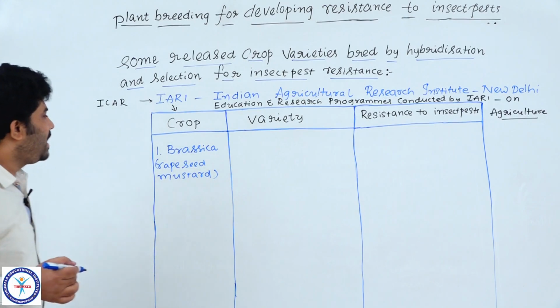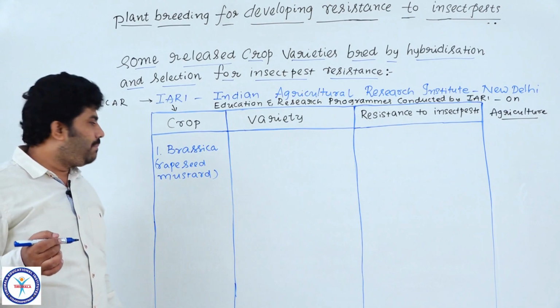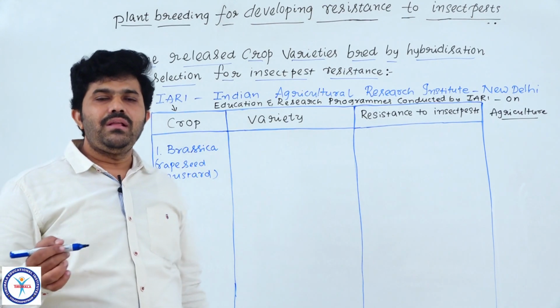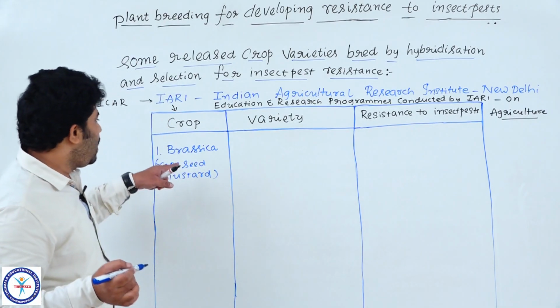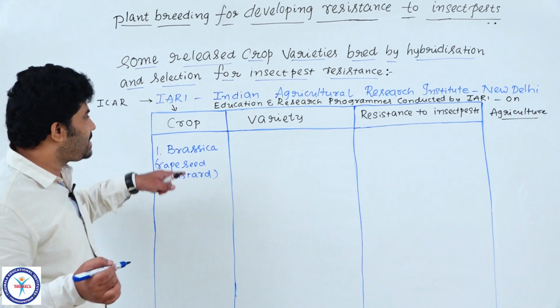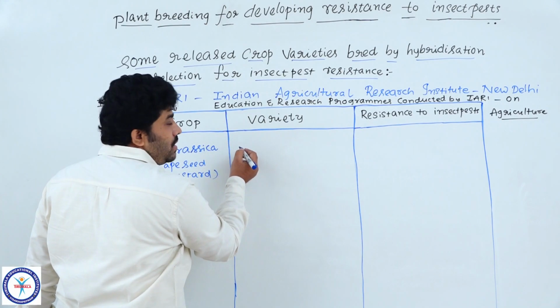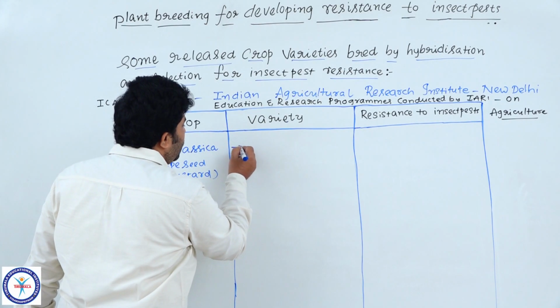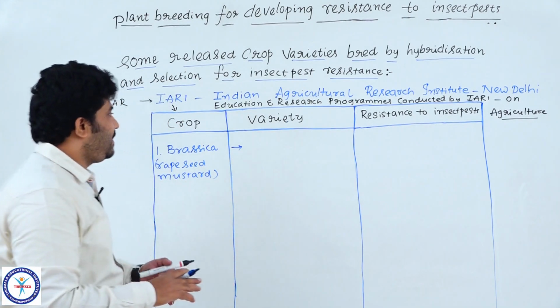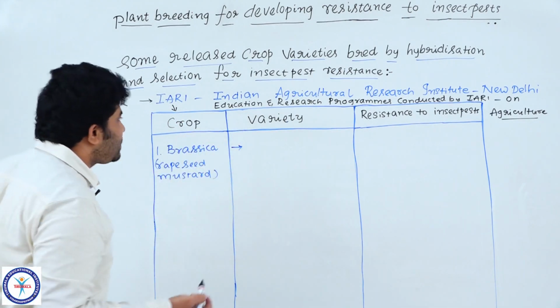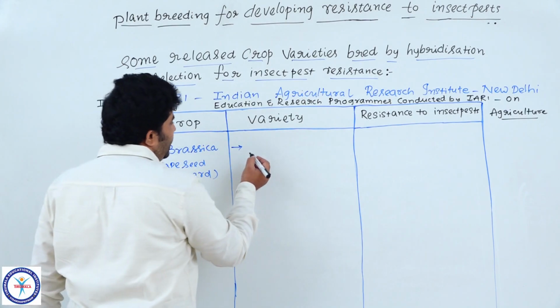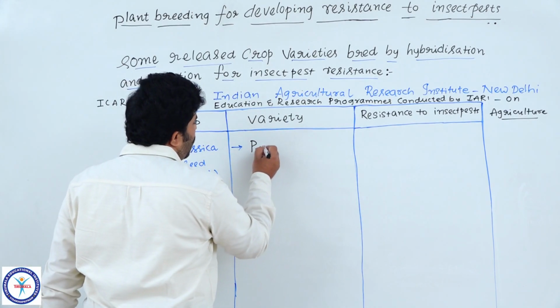Understand? So this is Brassica. In the crop Brassica, IARI has already given one variety which fights against insect pests, which has resistance towards insect pests. That variety is Pusa Gaurav.